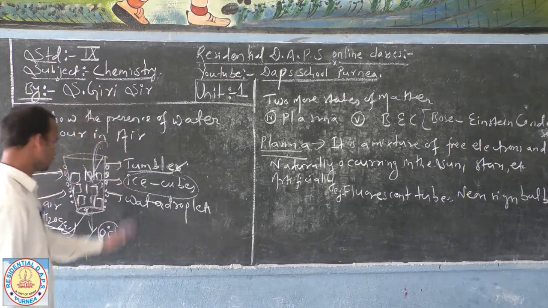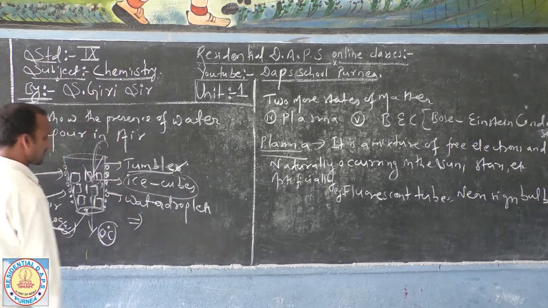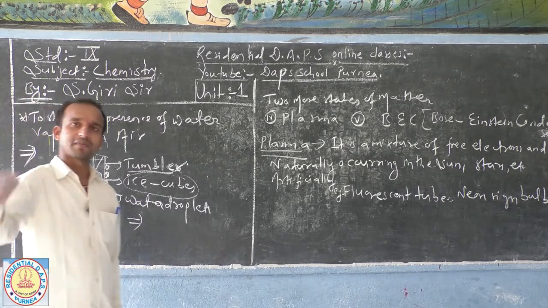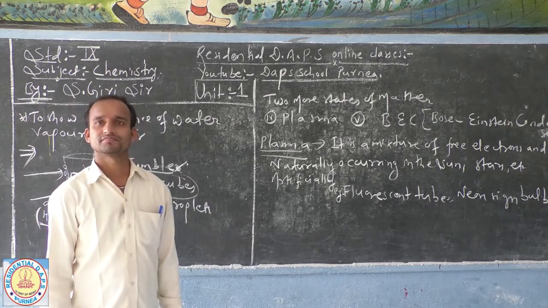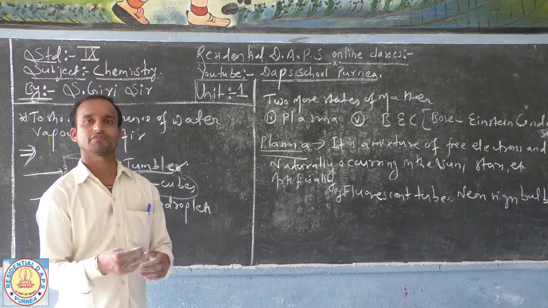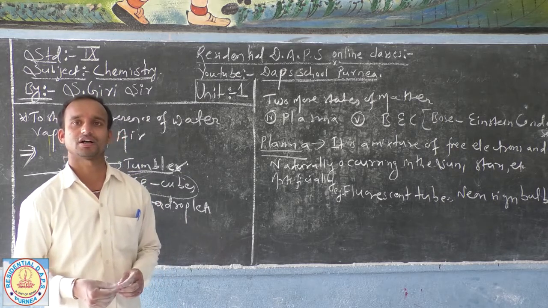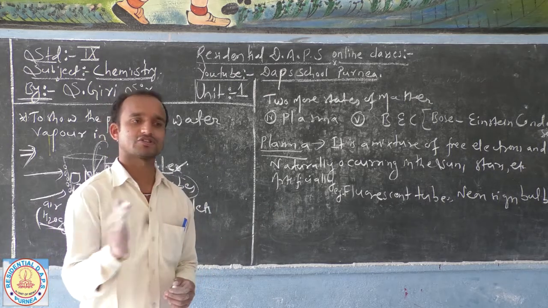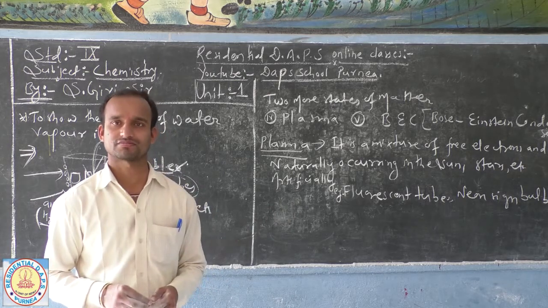Means you can write in your own words. You have to write the experiment, define it in detail in your own way. Means what do you have to do? Take a tumbler and put some ice cubes in it, and within a few seconds keep on observing deeply, we will keep on seeing many water droplets stuck to the outer surface of the tumbler.